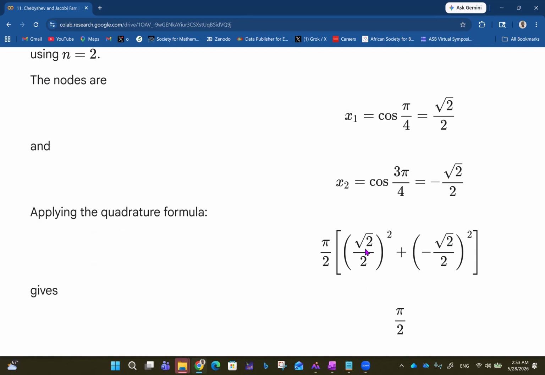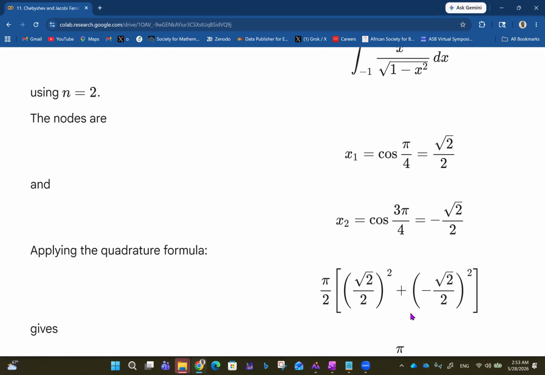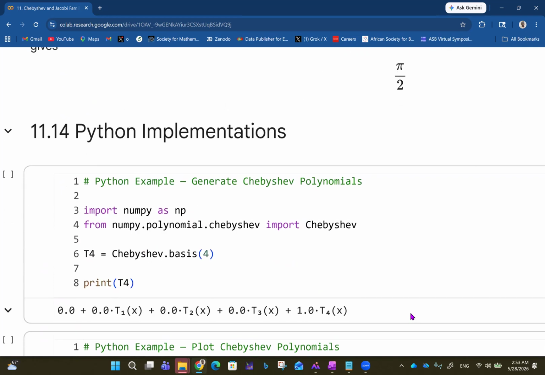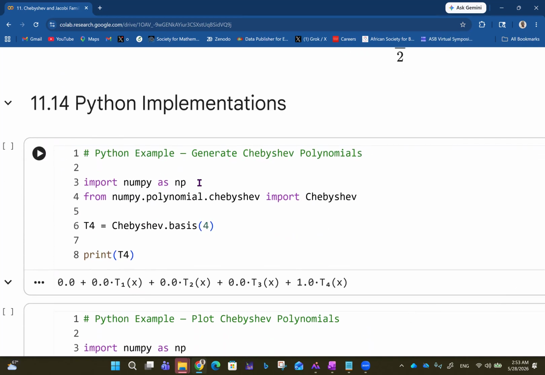This also gives 2 over 4. That's half plus half, which is 1. 1 times pi over 2 just gives you pi over 4, like that here. So that's what you get. Then we can do some Python implementations.